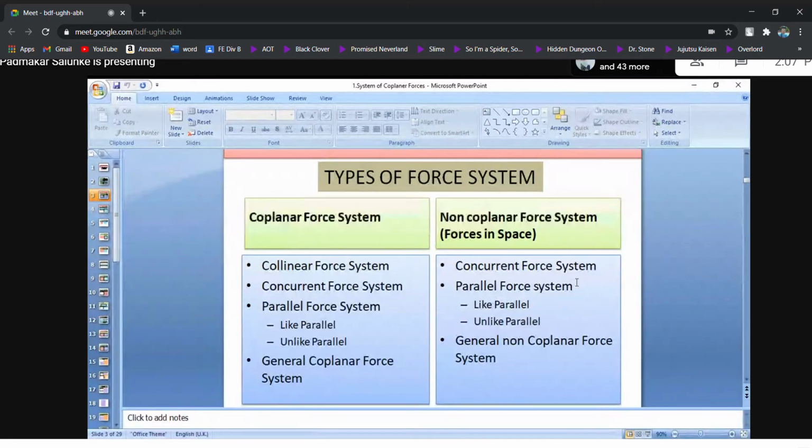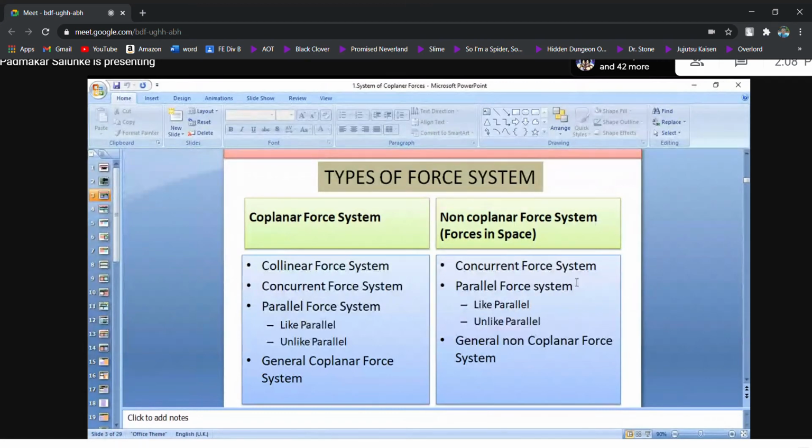It is very difficult to deal with a non-coplanar force system, but it is slightly simple to define a coplanar force system because they are in a single plane. When they are in a single plane, it can be vectorially defined as a two-dimensional force system. That is, the component along the x-axis and y-axis, and the z component is forever equal to 0. Whereas in the case of a non-coplanar force system, you have to work for the x component, the y component, as well as the z component.